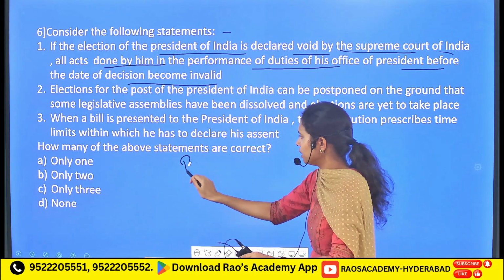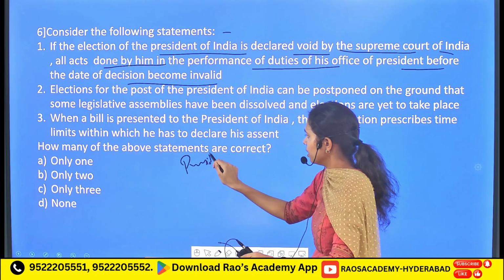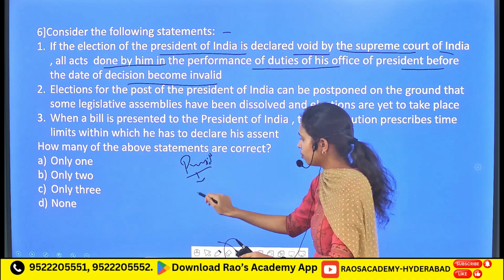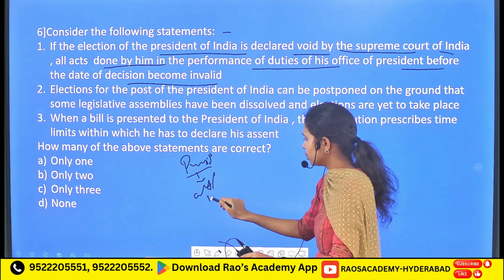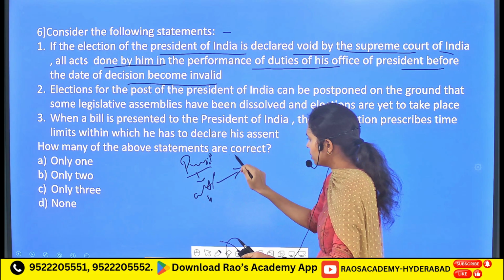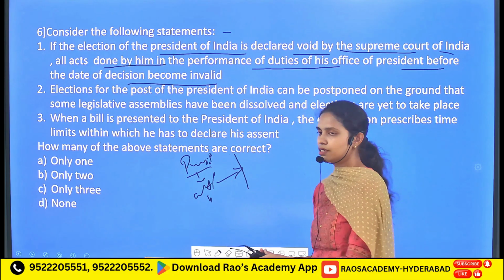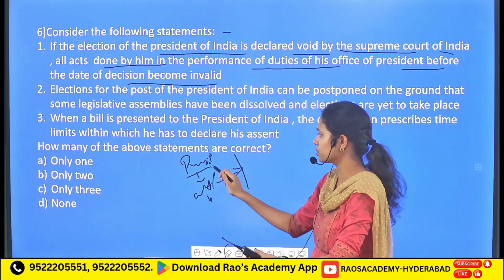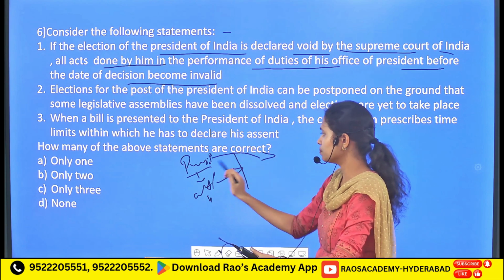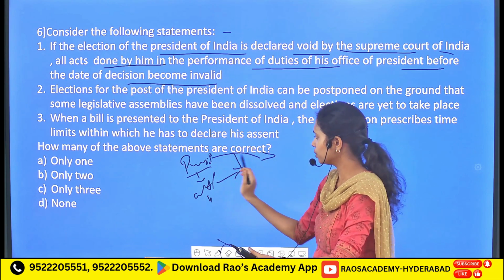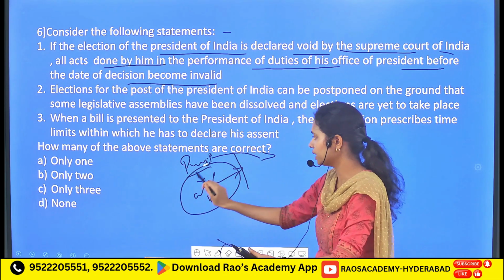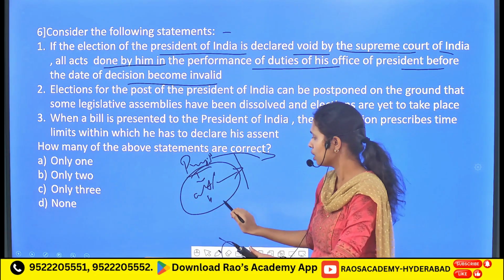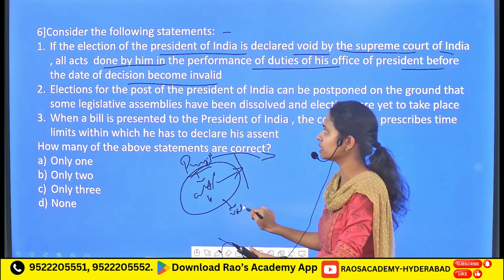For example, here is the President of India and he made some legislations, that is the acts or the bills. But after a certain time period, it has been observed that the Supreme Court has nullified this presidential election and impeached this particular president. But before the impeachment, whatever laws and acts were made by this particular president will be considered valid, not invalid.